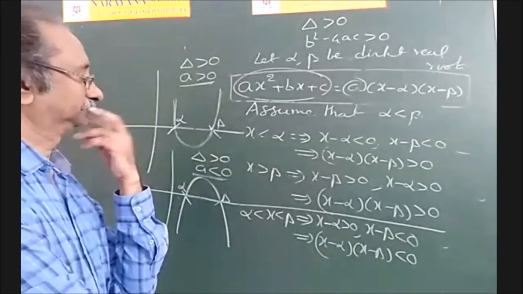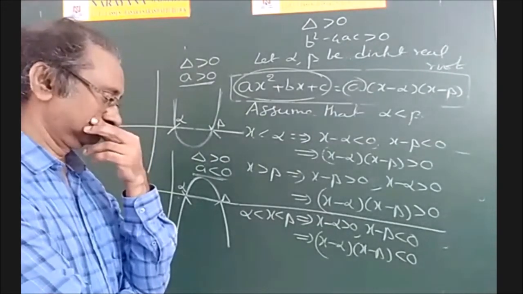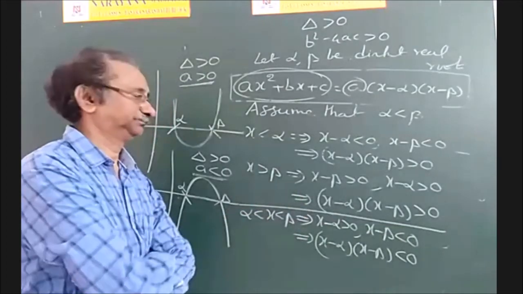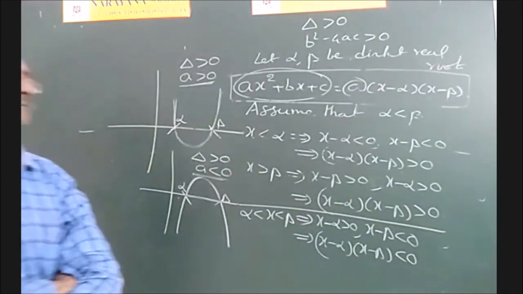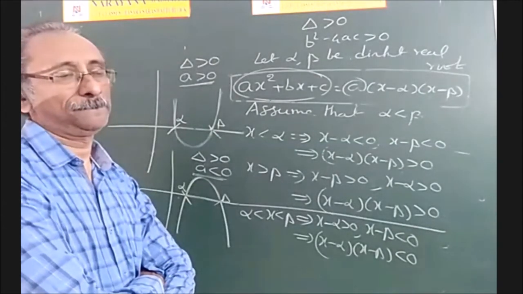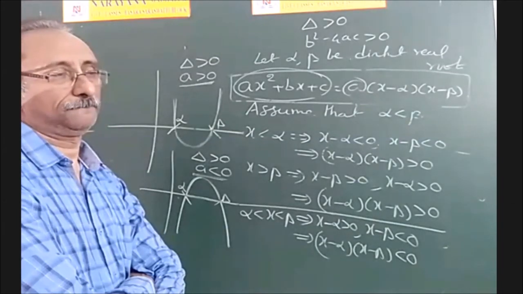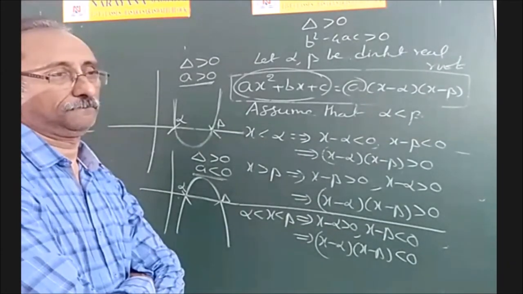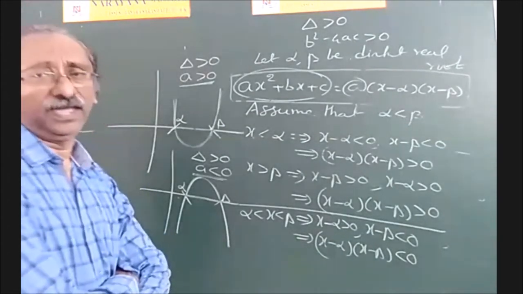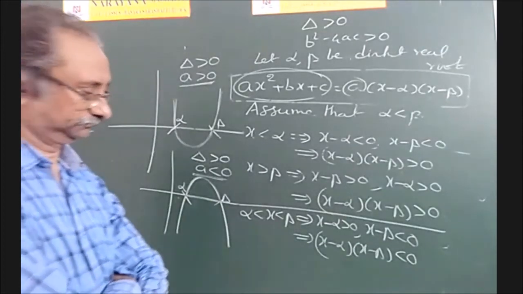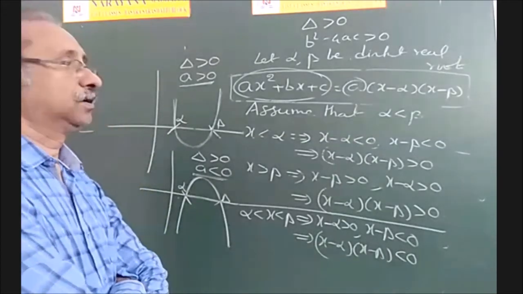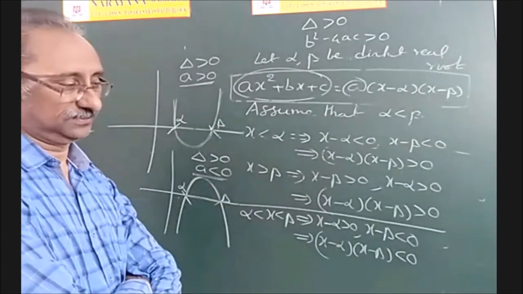Second point: if alpha is less than x less than beta, then a and ax square plus bx plus c will have opposite signs.